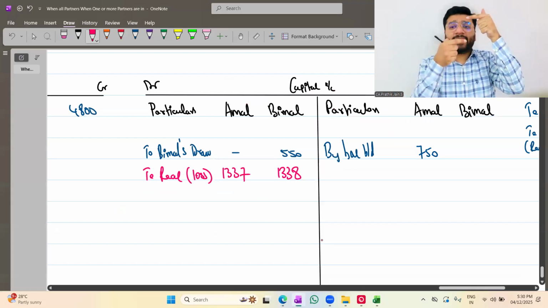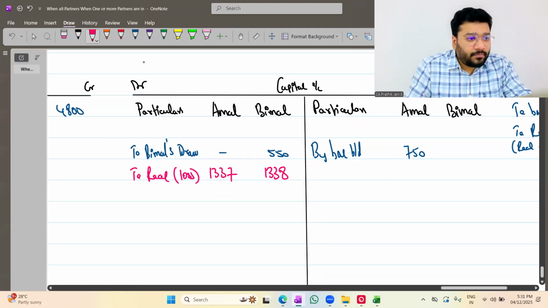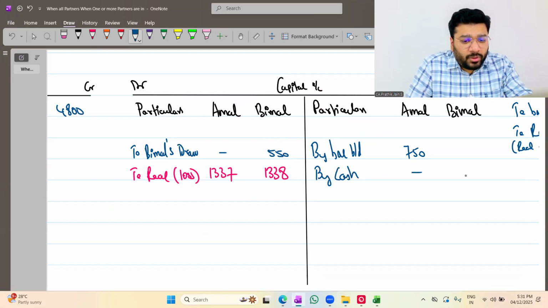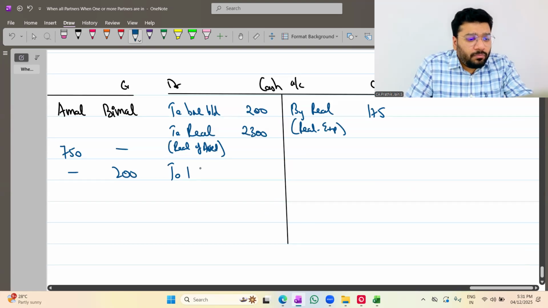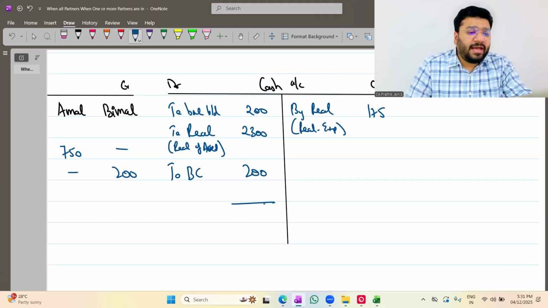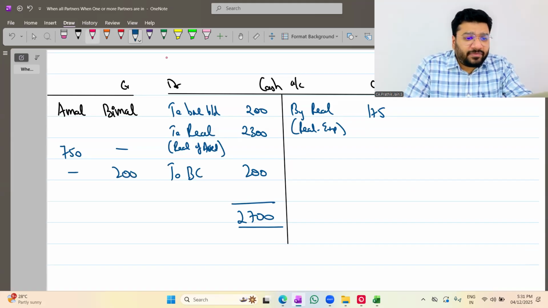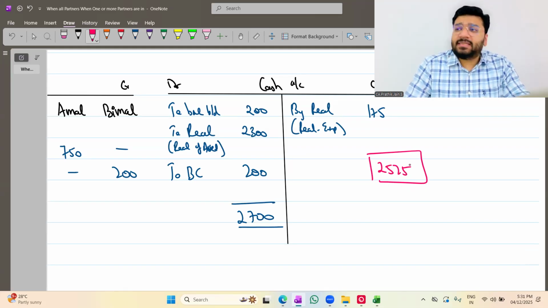Cash account debit to Bimal's capital. In Bimal's capital, by cash 200. And in cash account, to Bimal's capital 200. So people, tell me how much money in total we have. 2,300 plus 400, 2,700. Out of which 175 was already paid. So what is the balance money left? 2525. This is the money left in hand.